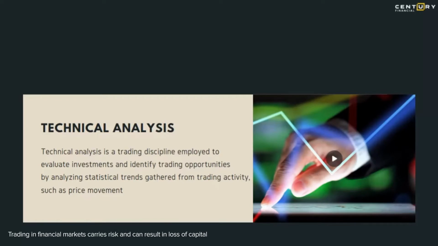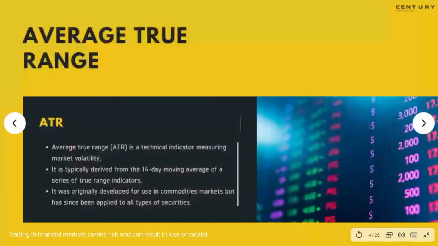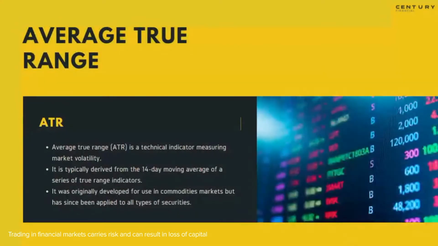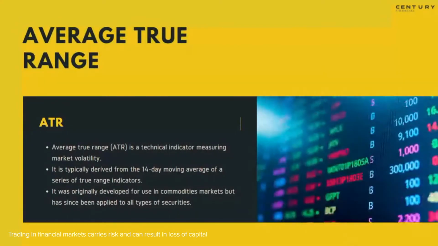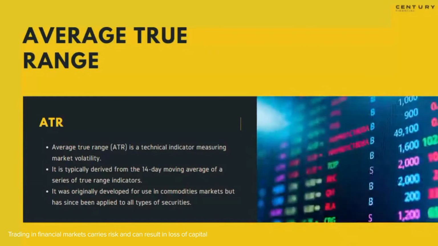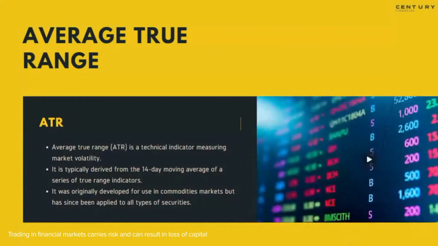Let's move ahead with all the indicators that I'll be talking about today. Apart from Fibonacci, which I'm going to be teaching you later on, I just wanted to introduce you to something known as average true range. Average true range is ATR. Basically, it measures how many dollars or how many points a particular instrument can move in a given time frame.